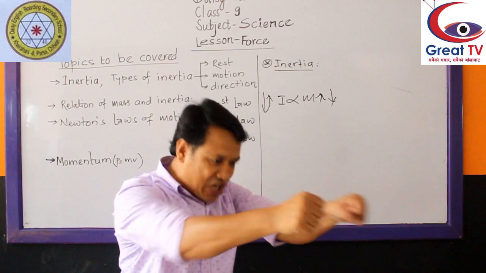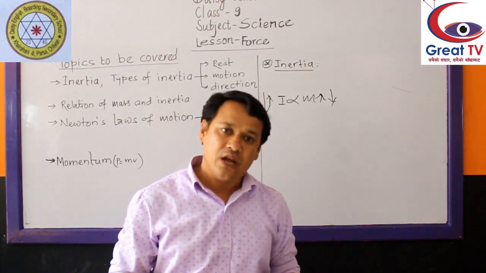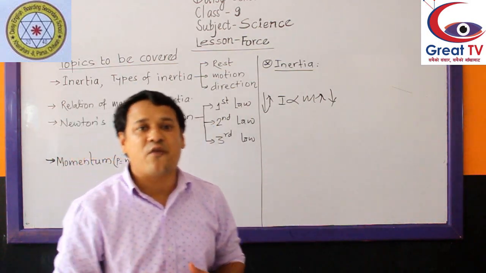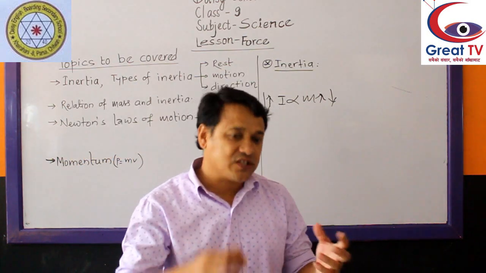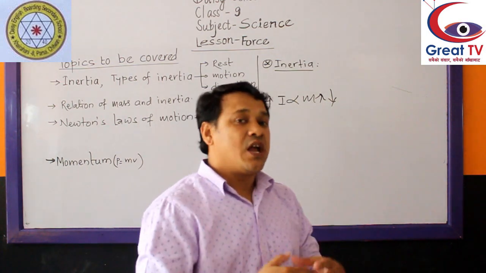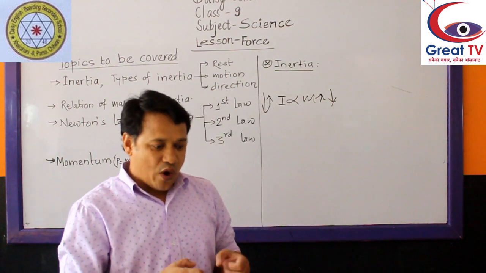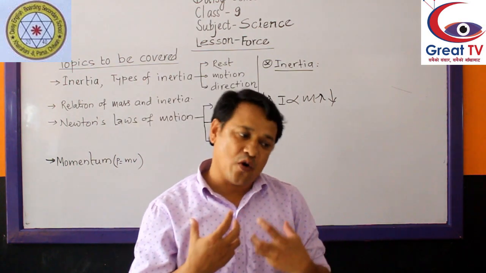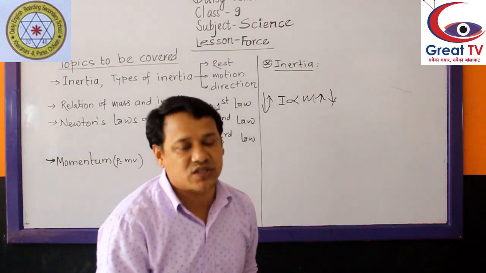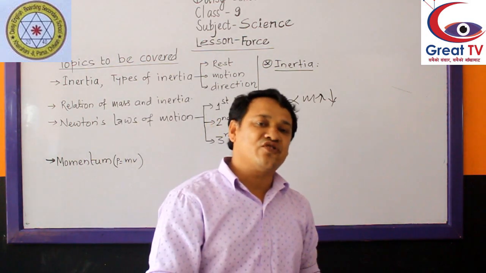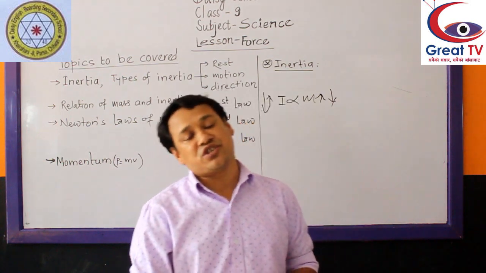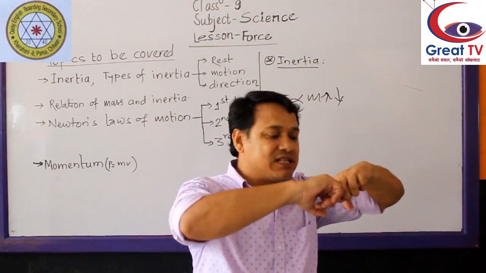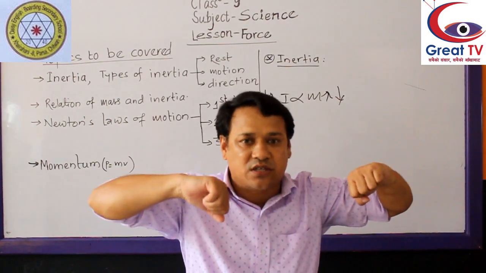Similarly, when you shake the branch of a mango tree, mangoes fall down. Why? At first, both the mango and the branch of the mango tree were at rest. When we shake, the branch comes into motion because our applied effort is transferred to the branch. So the branch comes into motion, but the mango still remains at rest and does not want to change into the motion state due to inertia of rest. That's why the mango and branch detach from each other, and then the mango falls down.